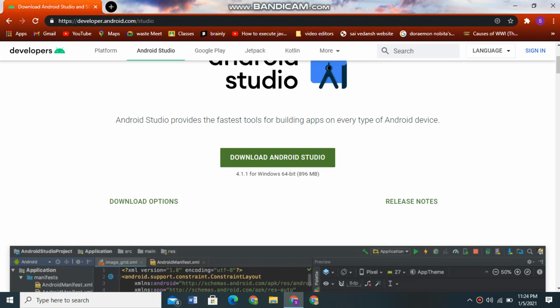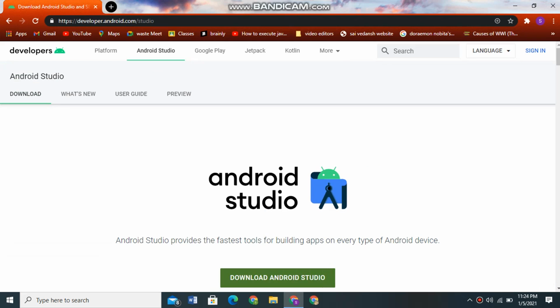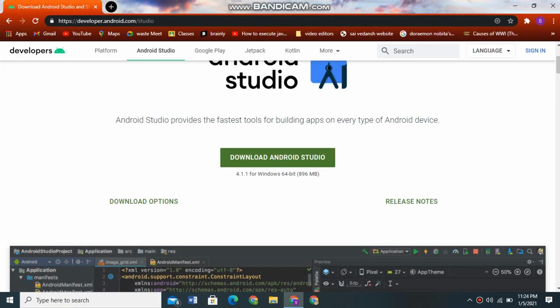Then the next thing you should download is Android Studio. You should go to developer.android.com. Then one page will appear, and I have also kept the link in the description. Here a download Android Studio button will be there. Just click on that button, and one file will be downloaded. Then don't click or do anything to the check boxes. Keep on clicking next. Then in the last, you just install.